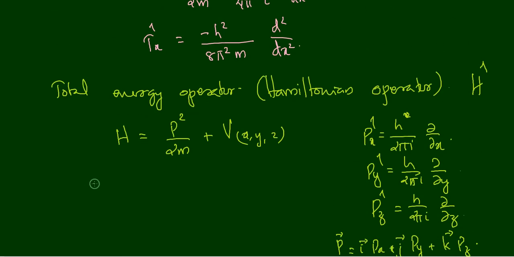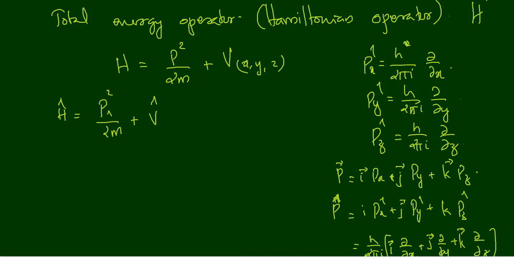So this is the total energy, P square by 2m plus V(x, y, z), and therefore the Hamiltonian operator H cap is equal to, now the momentum is replaced by the momentum operator and the potential energy is replaced by the potential energy operator, right? So we are going to replace P square by P cap square by 2m plus V cap in x, y, z. I just wrote V cap, it means V cap (x, y, z).